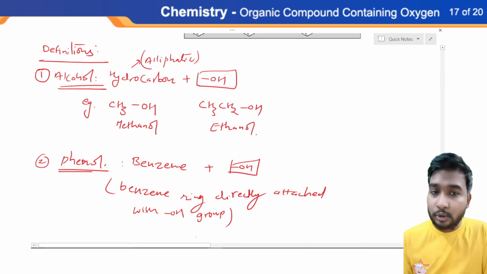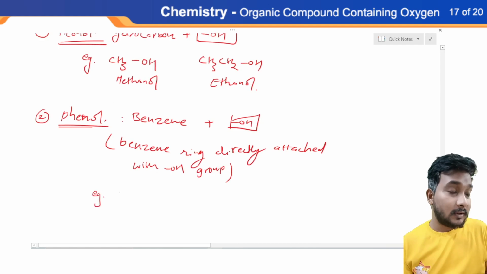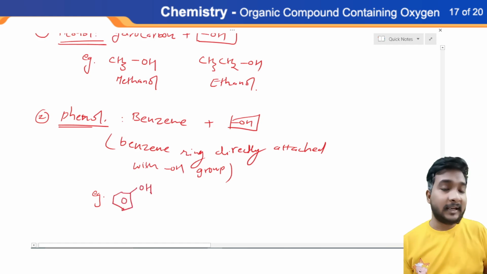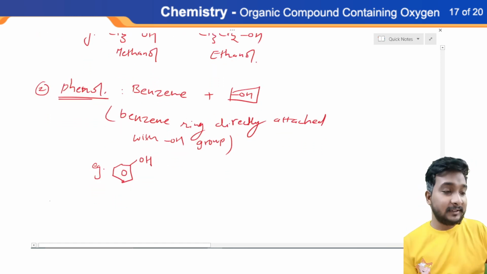No exceptions, no doubt. Example time: draw the benzene and attach OH. That is phenol.